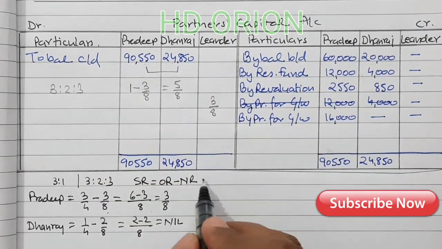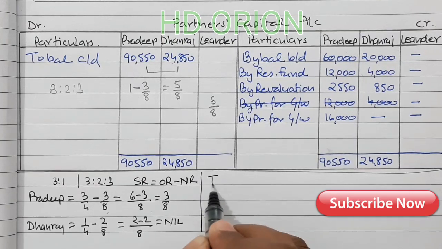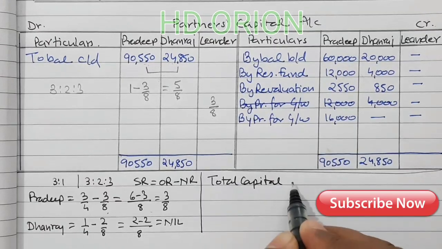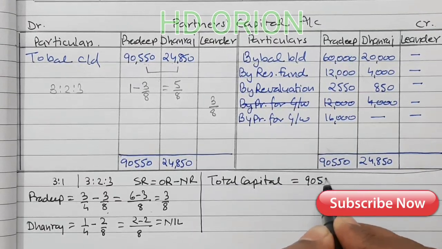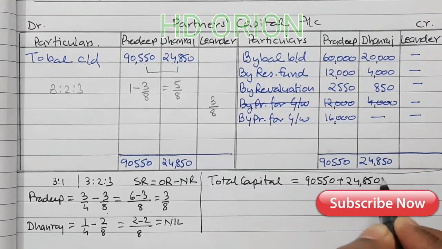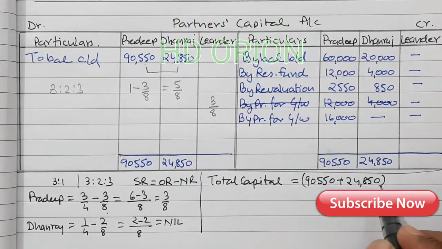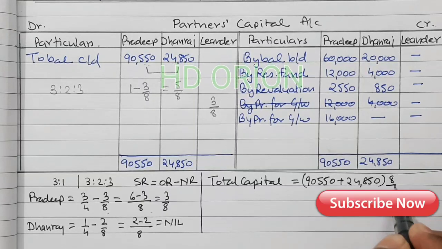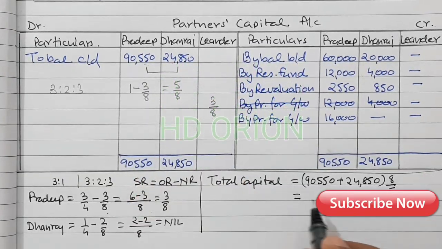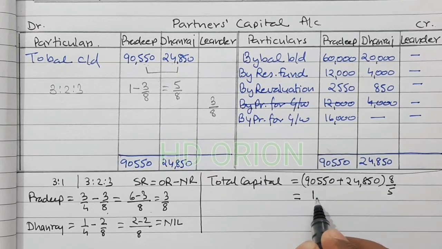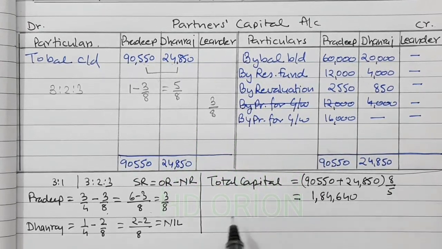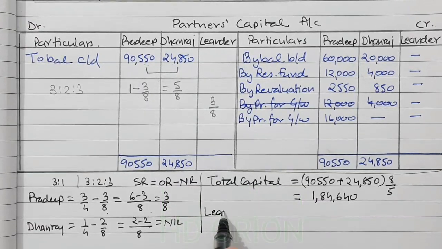So total capital is equal to 90,550 plus 24,850 into 8 by 5, reciprocal of 5 by 8. So we will get 184,640.